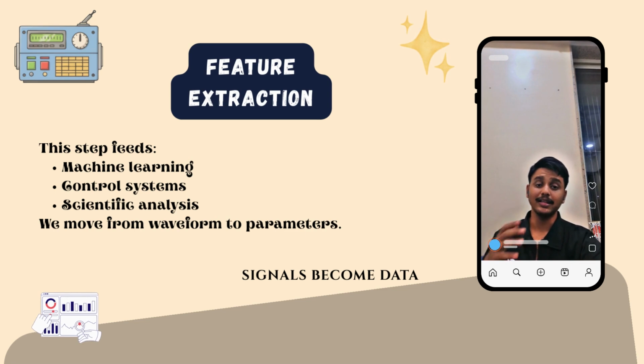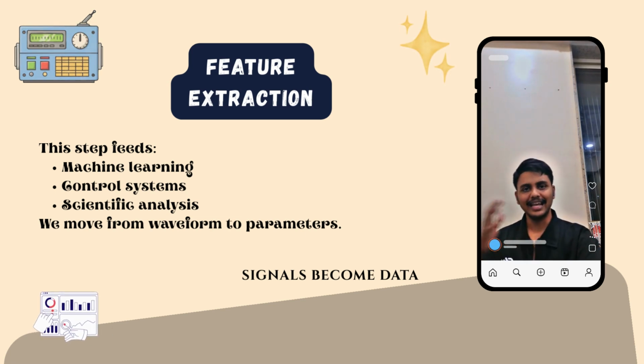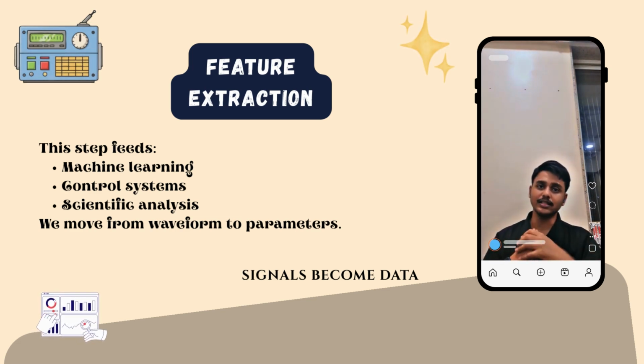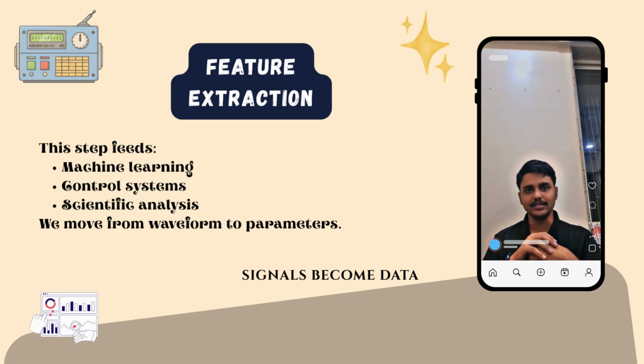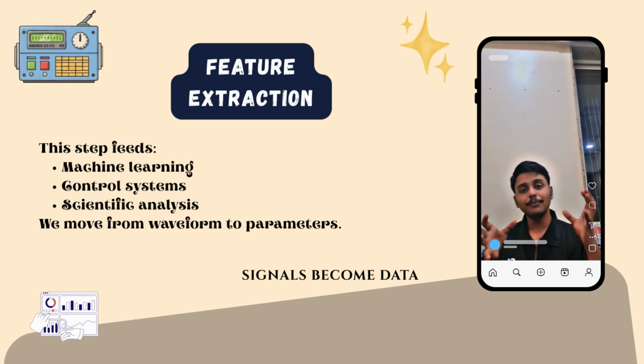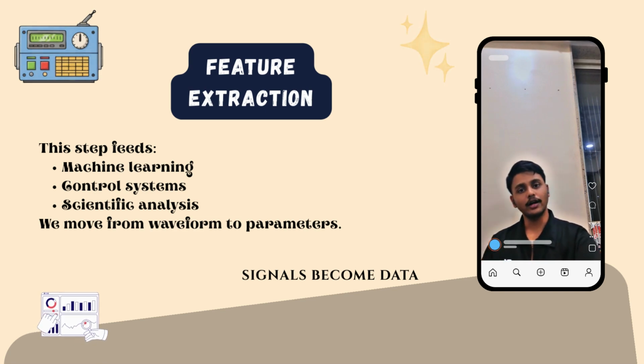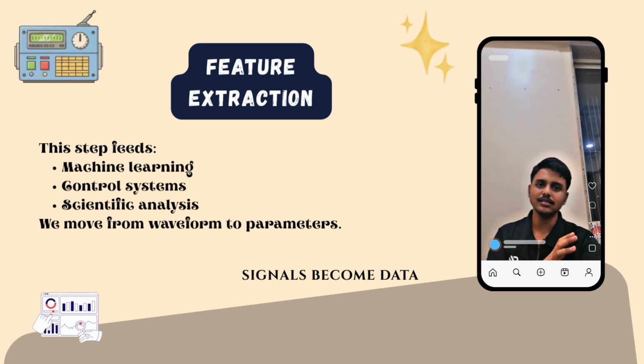Moving on to the fifth step, feature extraction. After transformation and filtering, we extract meaningful qualities. For example, we can get dominant frequencies, energy distribution or periodicity of the signal. We can even capture transient events and statistical properties of that signal. This is the point where signals become data. We move on from waveform to parameters. This step feeds machine learning algorithms, control systems and even scientific analysis procedures.